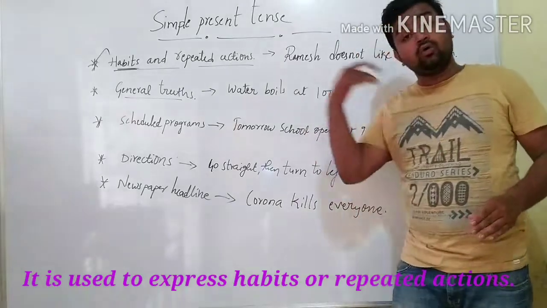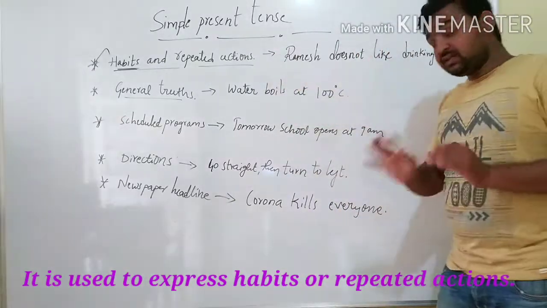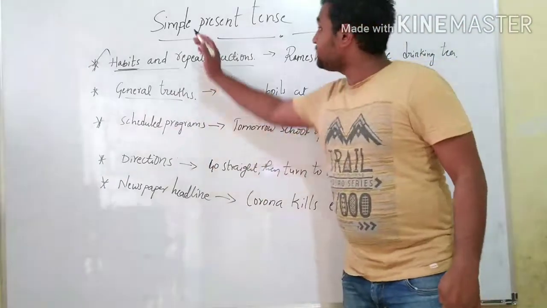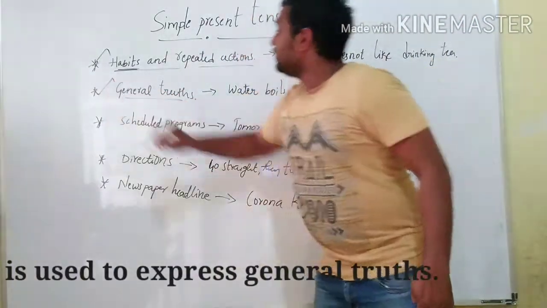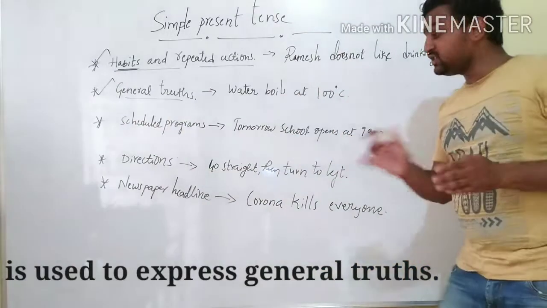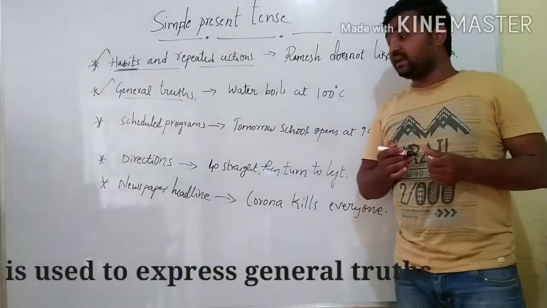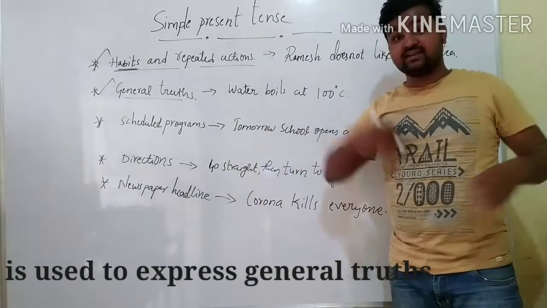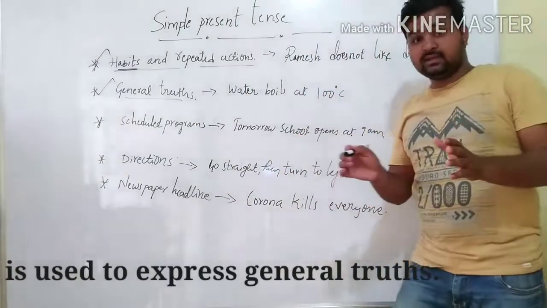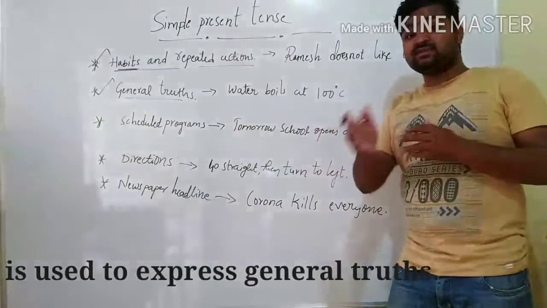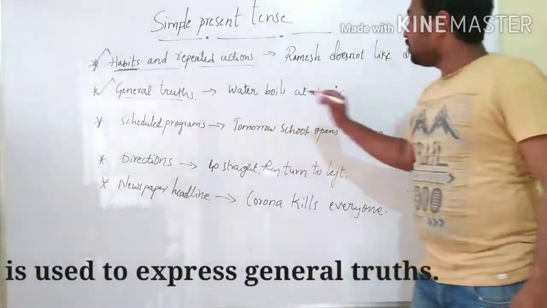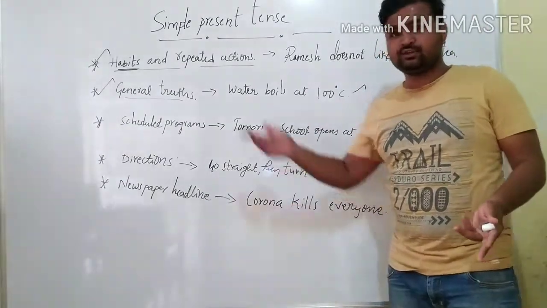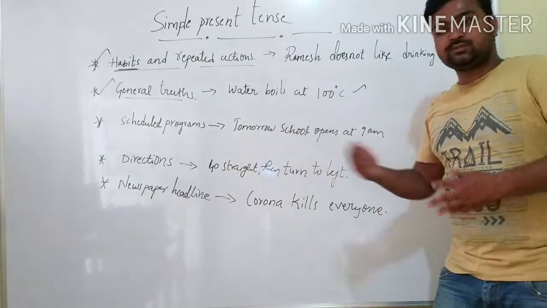Not only today, all the time, Ramesh doesn't like drinking tea. Right? Then the next function of simple present tense is the general truths. Whichever the general truths are there, like sun always rises in the east and sets in the west. That's a truth. Yes, we use simple present tense to express such truths. Another example: water boils at 100 degrees Celsius. Yes, that's a general truth. That's why we use simple present tense to express it.